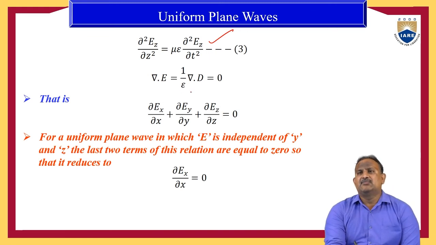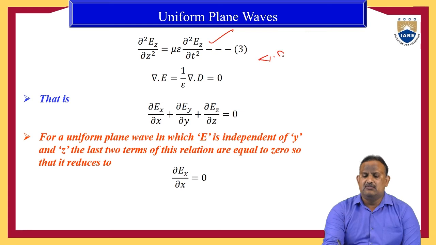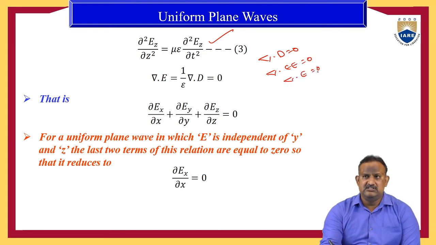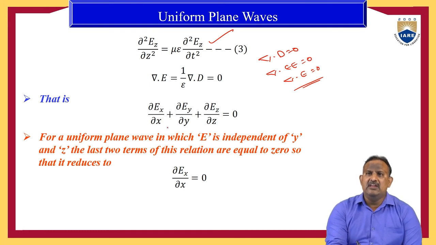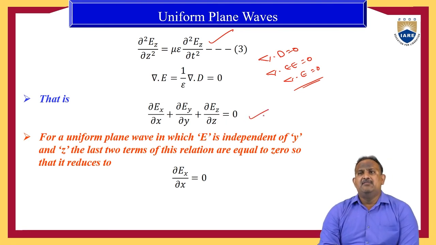Here, according to the Maxwell equation, we know that del dot D is equal to 0, or it can be expressed as del dot epsilon E is equal to 0, or del dot E is equal to 0. Therefore, from this equation, we can express the components of the electric field as ∂Ex/∂x plus ∂Ey/∂y plus ∂Ez/∂z is equal to 0. So for a uniform plane wave in which E is independent of y and z, the last two terms of this relation are equal to 0.